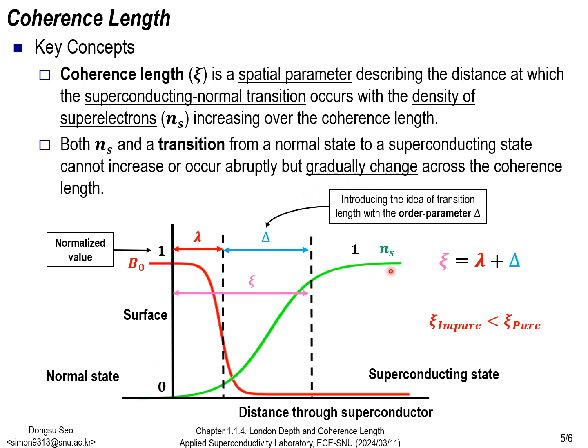Second, inside a superconductor, as magnetic fields penetrate deeper beyond the penetration depth, there is a sharp decrease in the density of normal electrons and an increase in the density of superelectrons, indicating a region where this phenomenon occurs known as the order parameter delta. The coherence length is a combined result of the penetration depth and the order parameter. Also, the coherence length decreases if impurities are present in the superconductor.